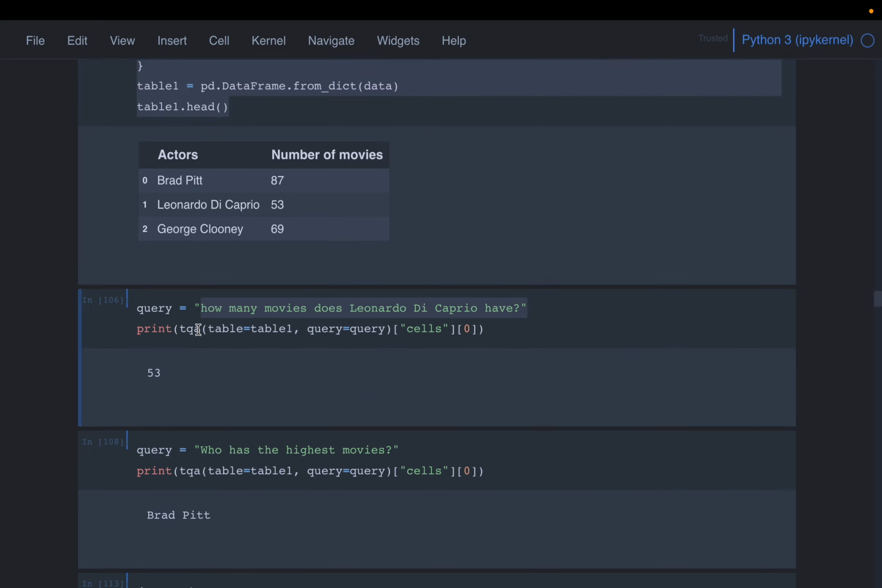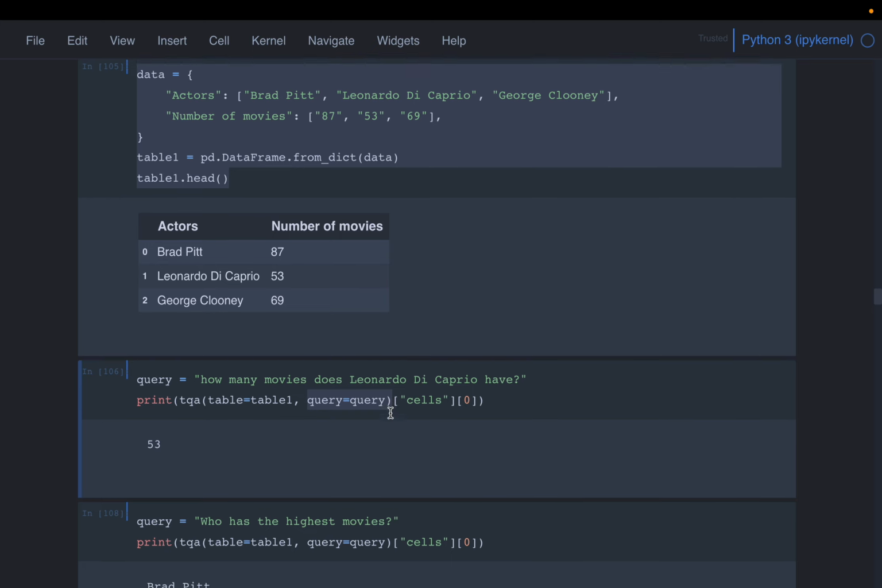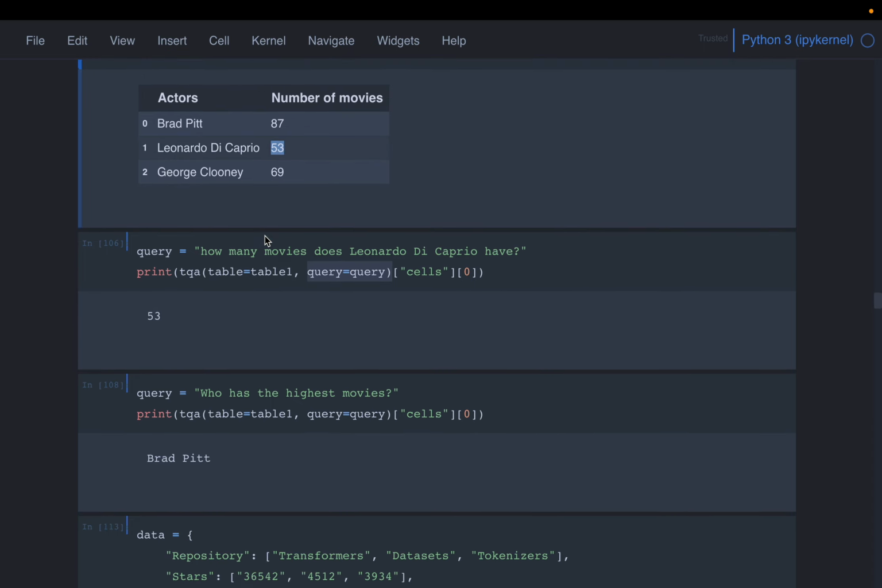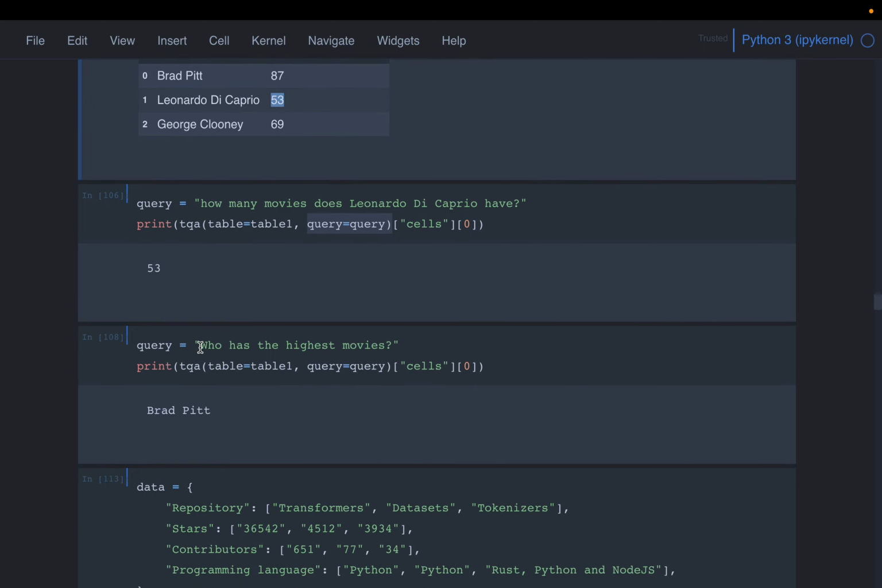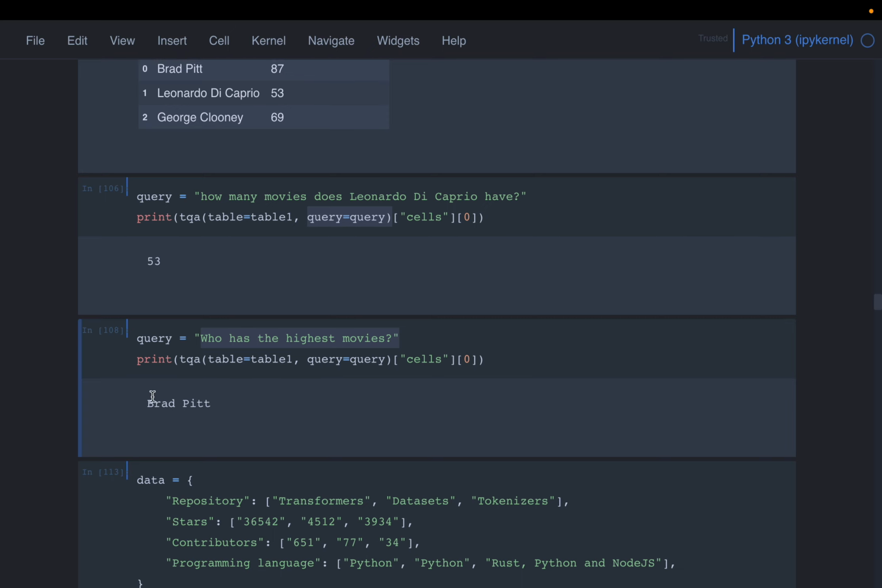So we are calling the model, the table question answering, and it takes 2 arguments. One is the actual table and the second one is the query. It has written 53, which is correct. And then we ask another question, who has the highest movies? From this table, it is Brad Pitt, and again answered correctly.